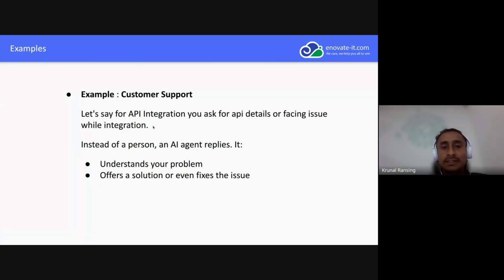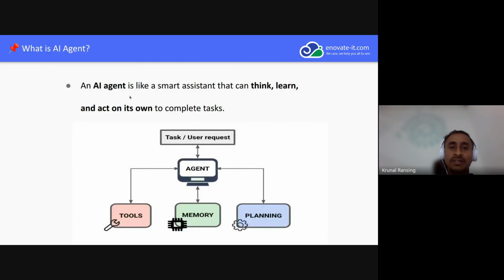We have lots of examples of AI agents nowadays, like ordering pizza or online booking. Now AI agents are doing these things. We just simply say, order the pizza for me. Behind the scenes, the AI agent is intelligent, like the definition I told, a smart assistant. So it thinks, what is my query? I have to order the pizza. It searches nearby pizza shops, and then considers my preferences or the memory it has from earlier.